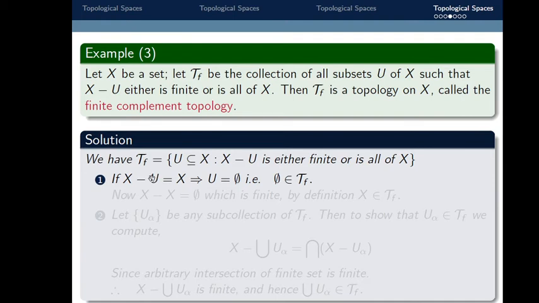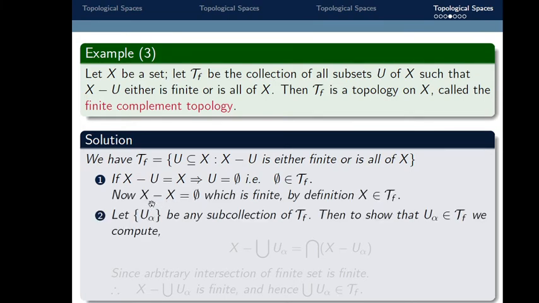Now suppose I take U equal to X, since every set is a subset of itself. Then X minus X, the difference of the same set, is the empty set, which is finite. So by definition of tau f, as X is a subset of X, X belongs to tau f. Here we proved the first property: the empty set belongs to tau f and X belongs to tau f.